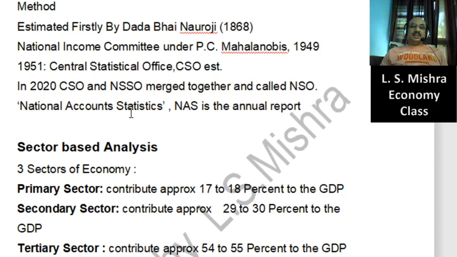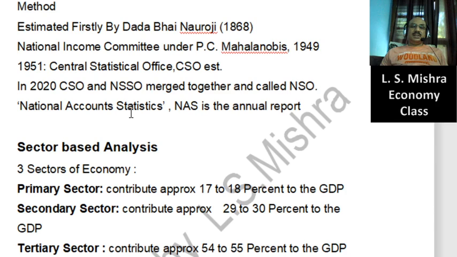Just consider the components of the primary sector. The main component of the primary sector is agriculture, and that's why it is also known as the agriculture sector. Fishing, forestry, animal husbandry, mining and quarrying are also components of the primary sector. In the entire primary sector, the contribution of agriculture is largest, that's why it is also known as the agriculture sector. So the primary sector contributes to the economy by providing raw materials.